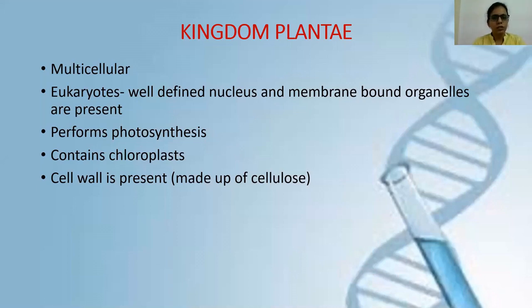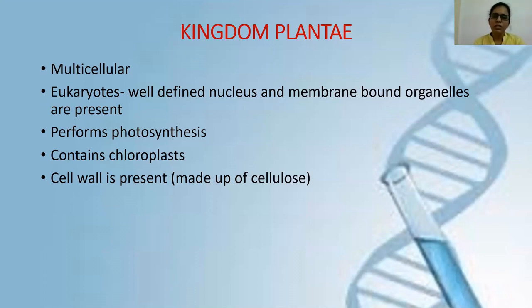So kingdom Plantae is actually divided into 4 different groups, and the general features which are shared by all the members of these 4 groups are as follows. You're already aware that all the members of kingdom Plantae are multicellular. Then they're eukaryotes. Eukaryotes means they have a well-defined nucleus and membrane-bound cell organelles. Then they perform photosynthesis. They are green in color, so they have chloroplast, and inside chloroplast they have chlorophyll. So with the help of chloroplast, they are able to perform photosynthesis.